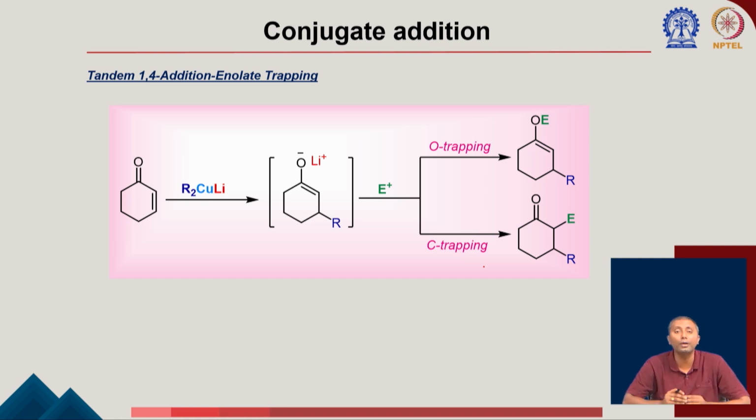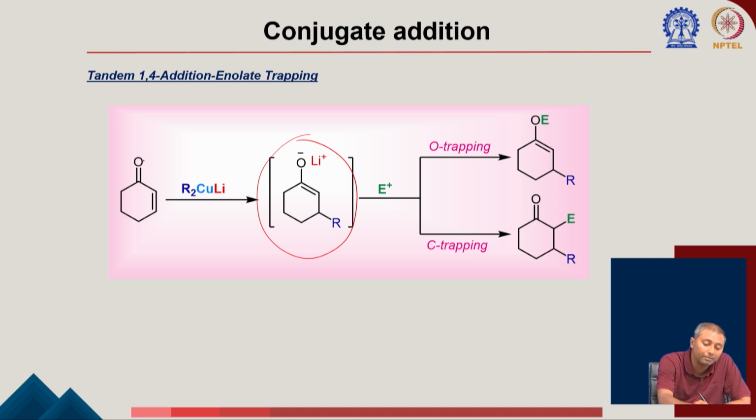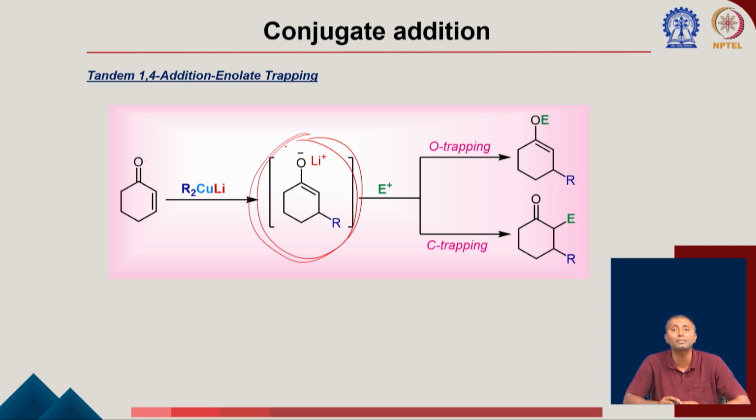Now we have learned about this 1,4 addition, and we have learned that in the 1,4 addition we are always making this type of enolate. You can see we have this R2CuLi, and the lithium is bound here with the oxygen, forming this type of enolate species. If you now give an electrophile, you can trap this enolate, which gives simultaneous formation of two different bonds. The first is the 1,4 addition, and the second is the enolate trapping. So you can form these two bonds here.